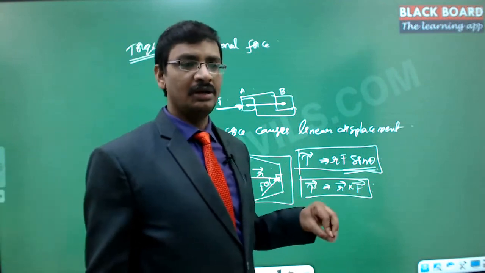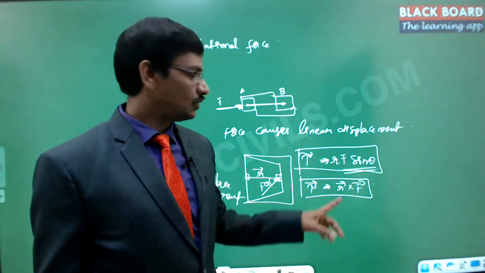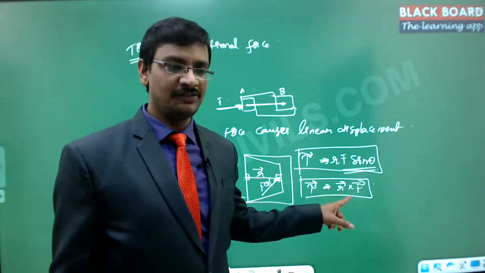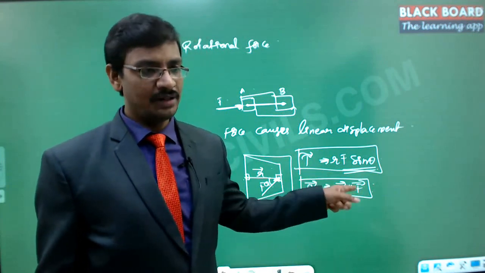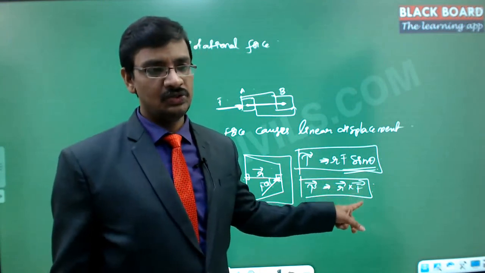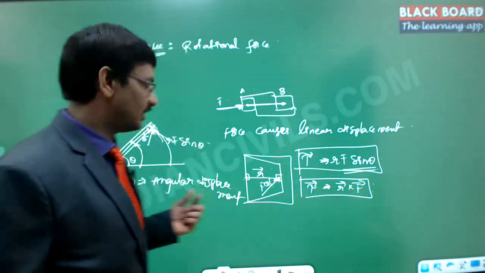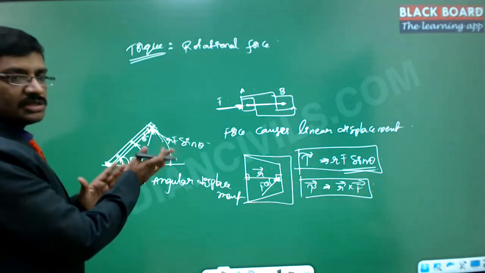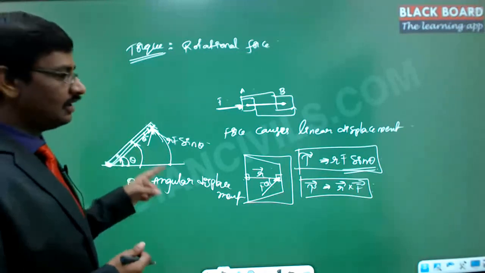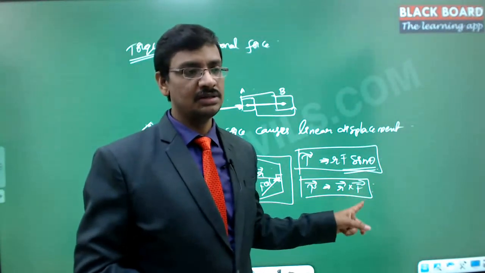So we will be rotating the generator, or actually the motor will drive the machine. Here, r cross F means where you have applied the force, at what radius distance, and the amount of force that you have applied; both together will decide the torque. This torque is what causes the angular displacement. How much angular displacement it will have depends on this r cross F value. Got it? And this is what is called the torque.